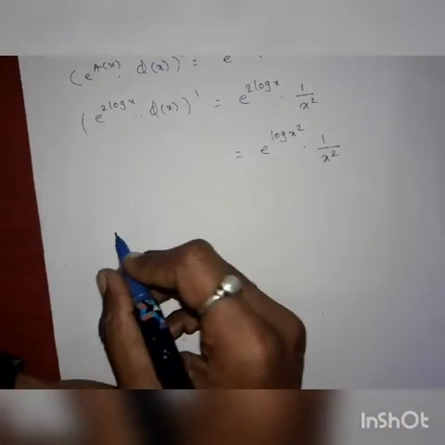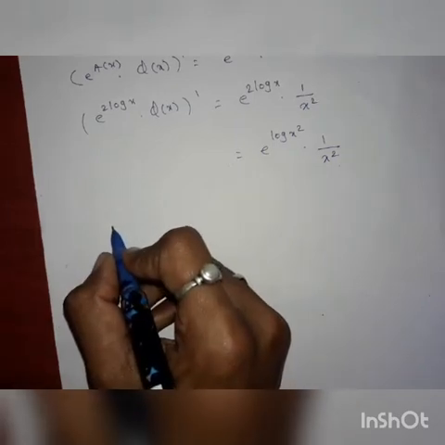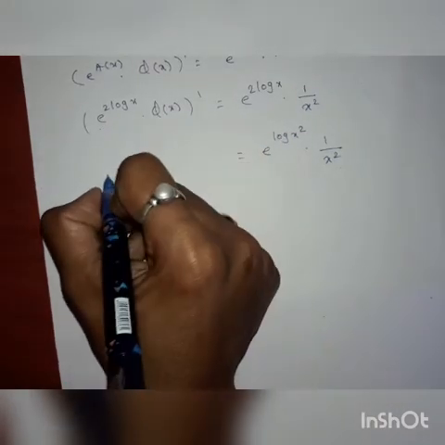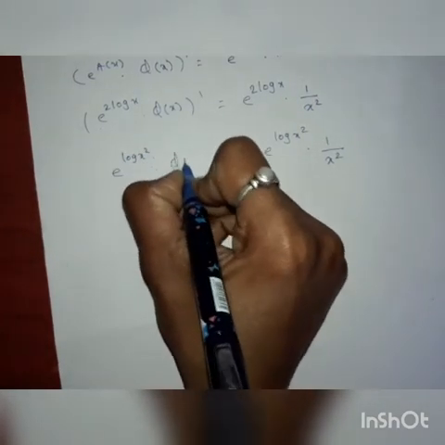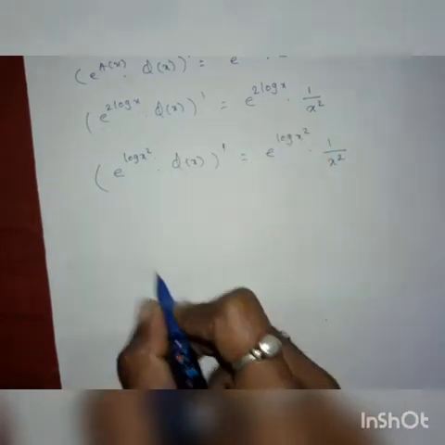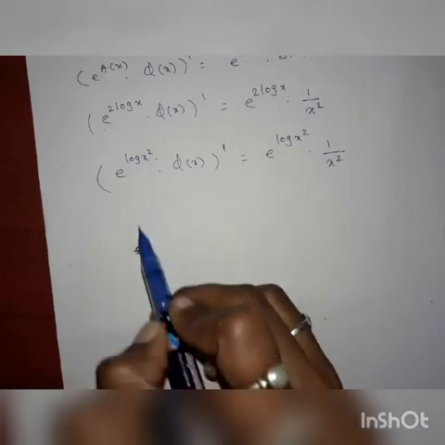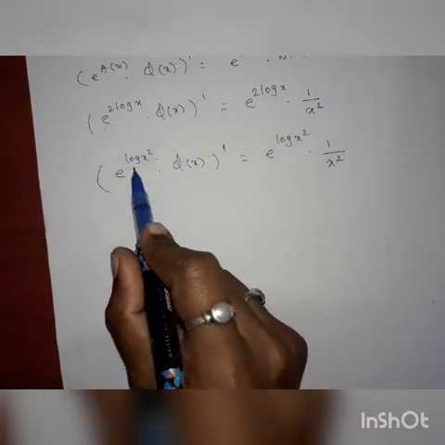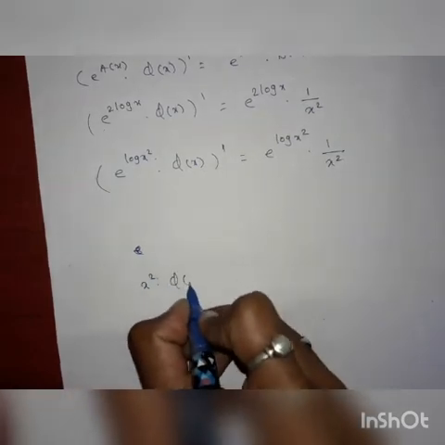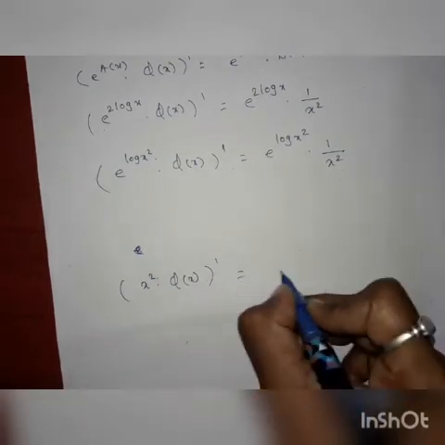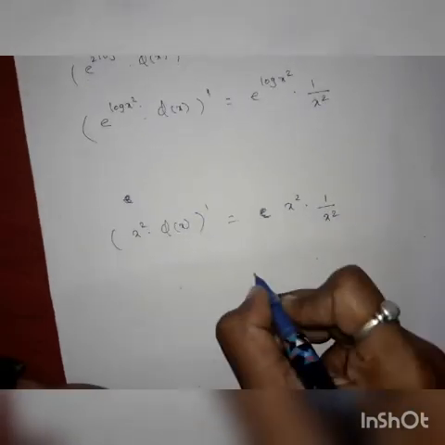Then integrating both the sides, we get e raised to log x square into phi of x derivative. We know that exponential and logarithmic are inverse functions, so they cancel each other, which gives x square into phi of x derivative is equal to x square into 1 by x square, which is equal to 1.